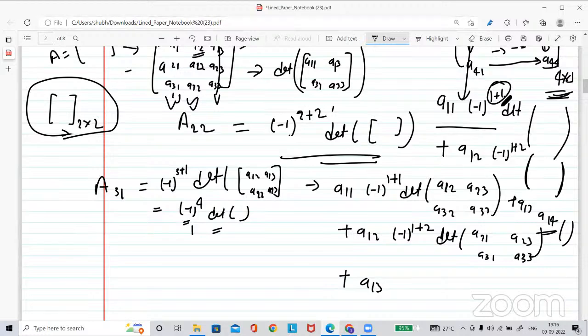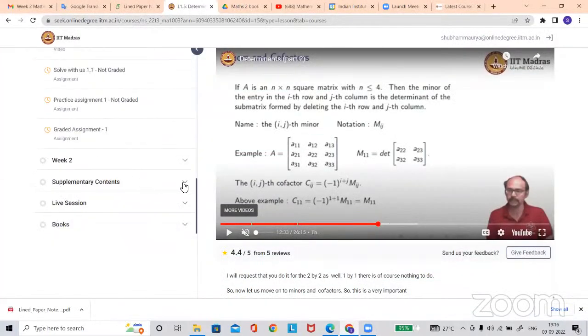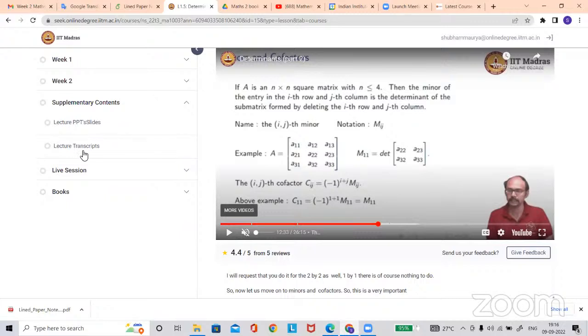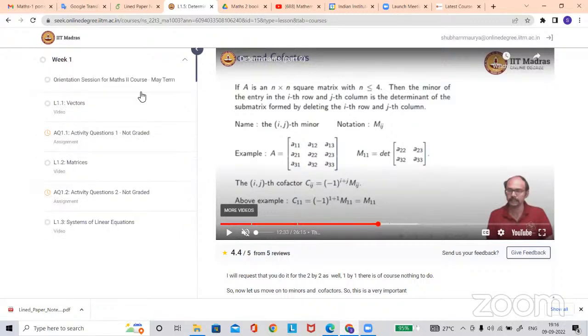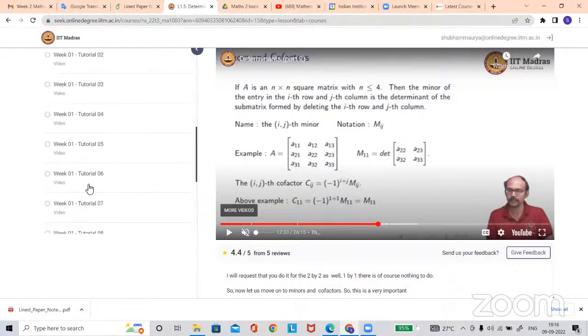Sir, last question. Where can I find the resources from instructor? The tab is given here, in the supplementary content. Okay, here is not. In the big one, there is one tab, Solve with us.